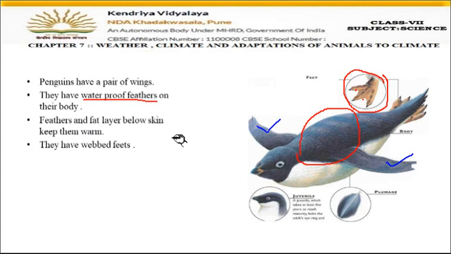Now feathers and the fat below the skin. Feathers are present on the body and on the wings as well, as you can see here, a single feather, right? Under their skin there is a layer of fat which keeps the body warm. So feathers also help to keep them warm, and the fat layer under the skin also helps to keep them warm, right? And then they have webbed feet. Fine. So these are the adaptations of the penguins, right? So what are the adaptations? What are the changes? That they are white in color.